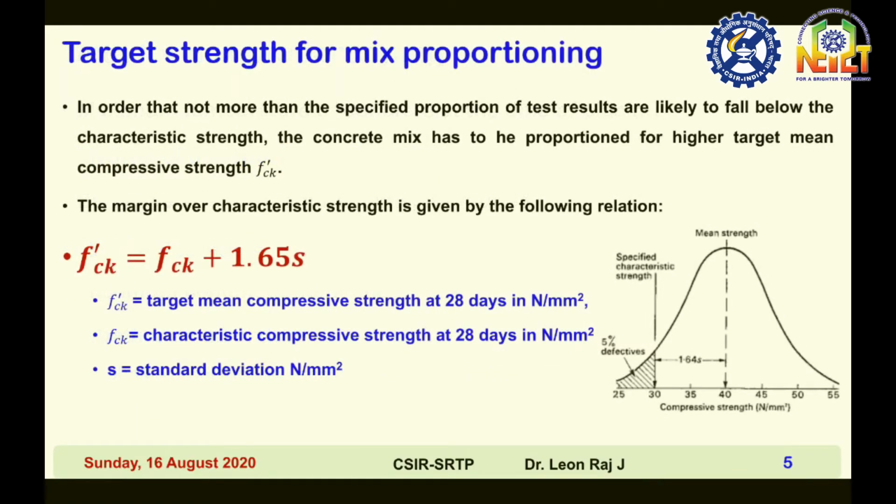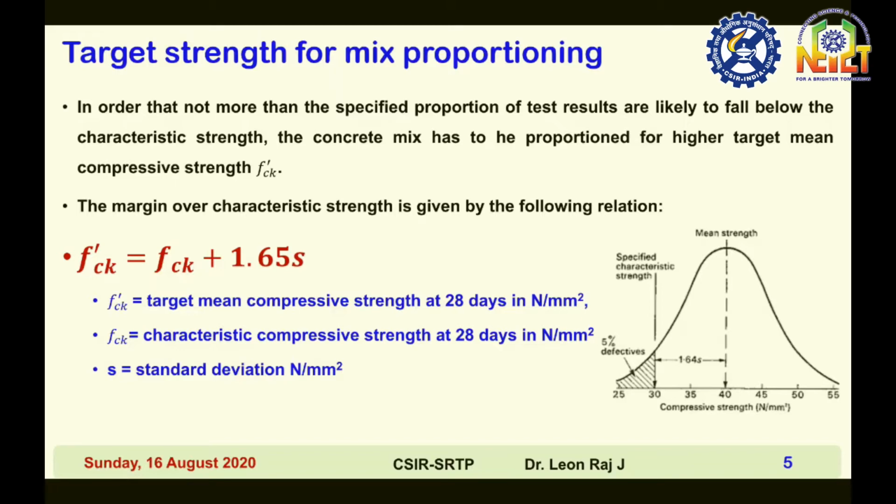Target strength for mix proportioning: the concrete has to be proportioned for a higher target mean strength, that is f'ck. Here the nominal distribution of M30 grade of concrete is given.